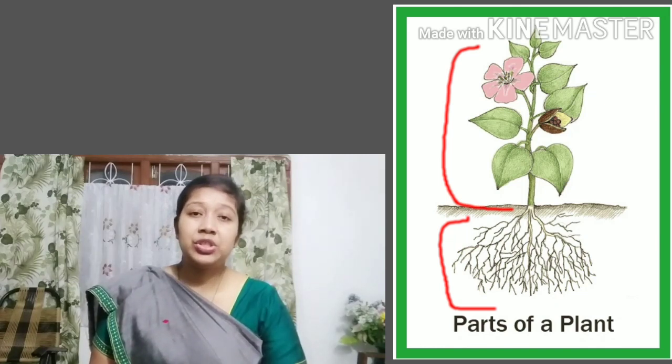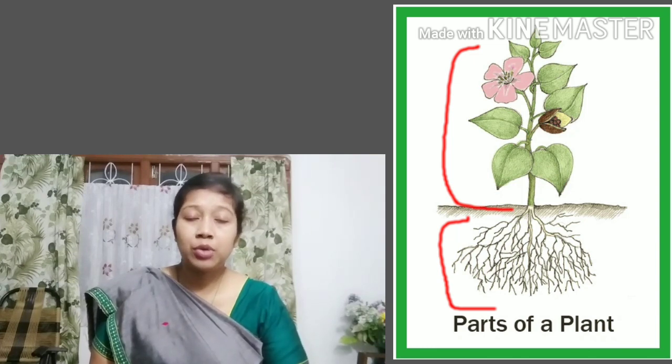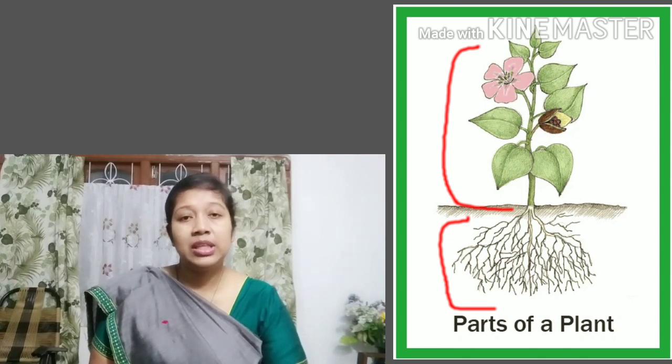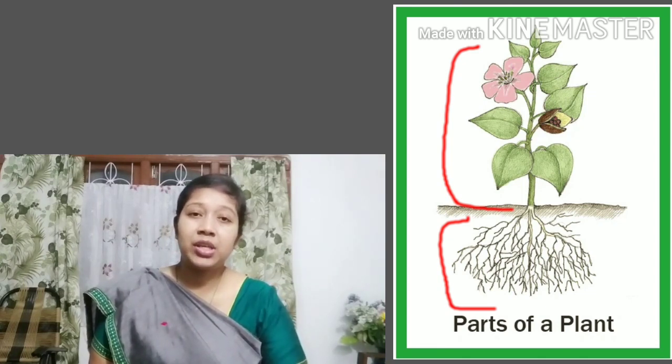The part which remains towards the upper side of the ground is called the shoot system, and the part which remains towards the lower side under the ground is called the root system.